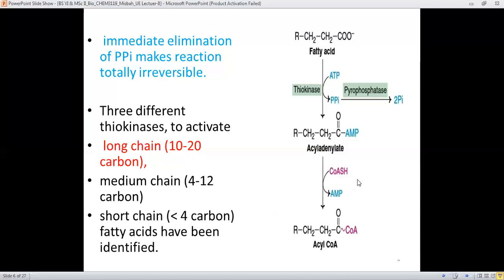And here is shown the CoASH will make the part of the acyl adenylate, and therefore this AMP functionality is released. And therefore, after the series of these two reactions, the moiety which is formed while starting from the fatty acid is acyl CoA.